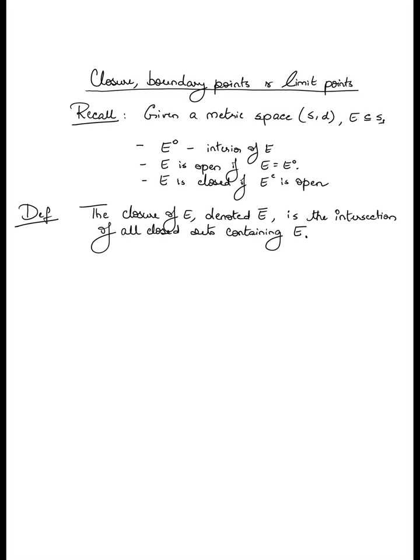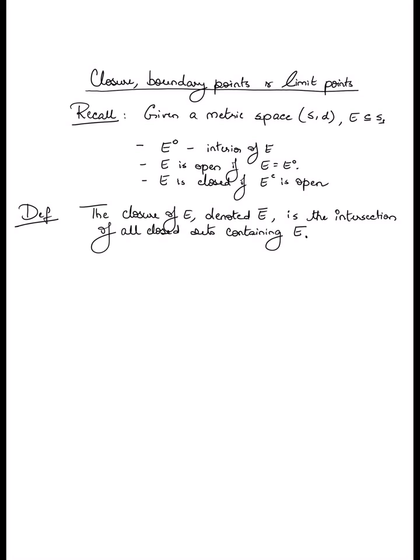You look at the collection of all closed sets of which E is a subset and take the intersection of that collection of closed sets. That intersection is what we call the closure.